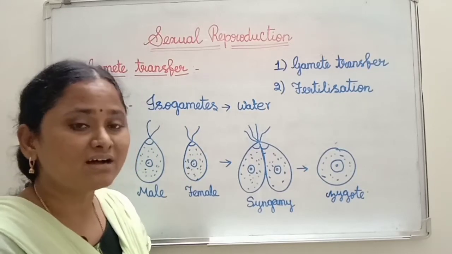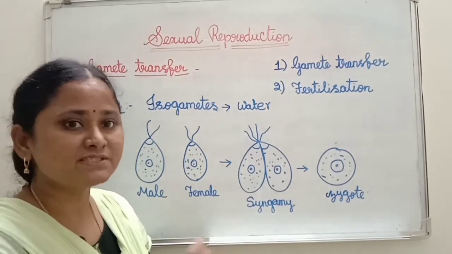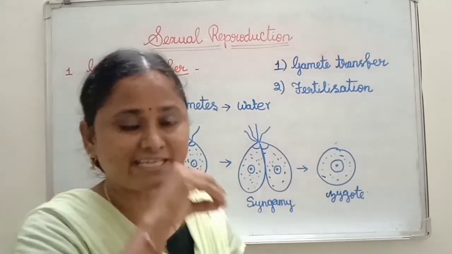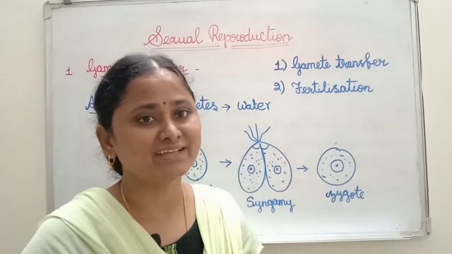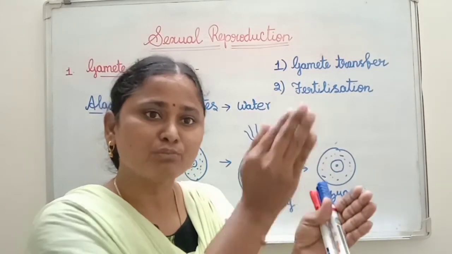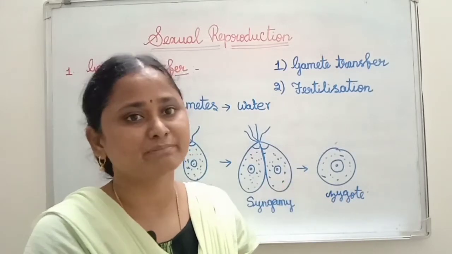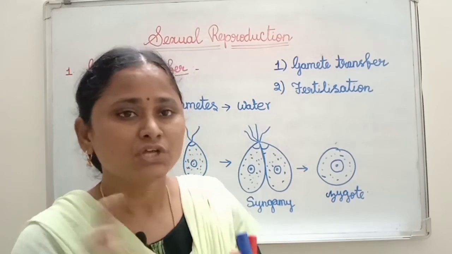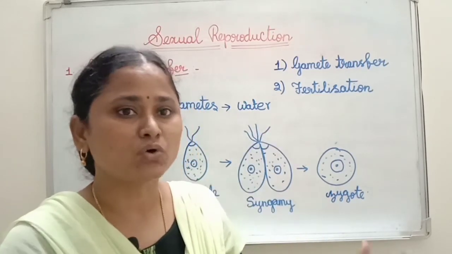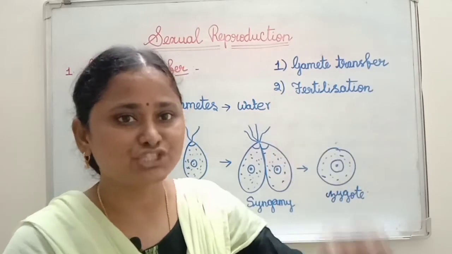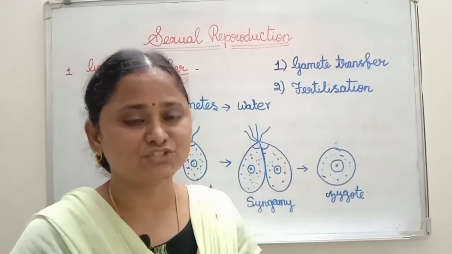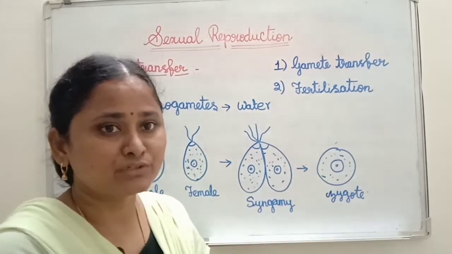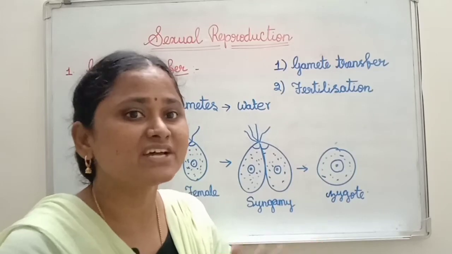Then what about the higher plants? In gymnosperms and angiosperms, the flower is the reproductive organ. In the flower, both the male and female organs are present, so that only the fusion of male and female gametes takes place. Before discussing how gametes transfer in gymnosperms and angiosperms, we will discuss how these gametes are produced. That means the number of gametes.